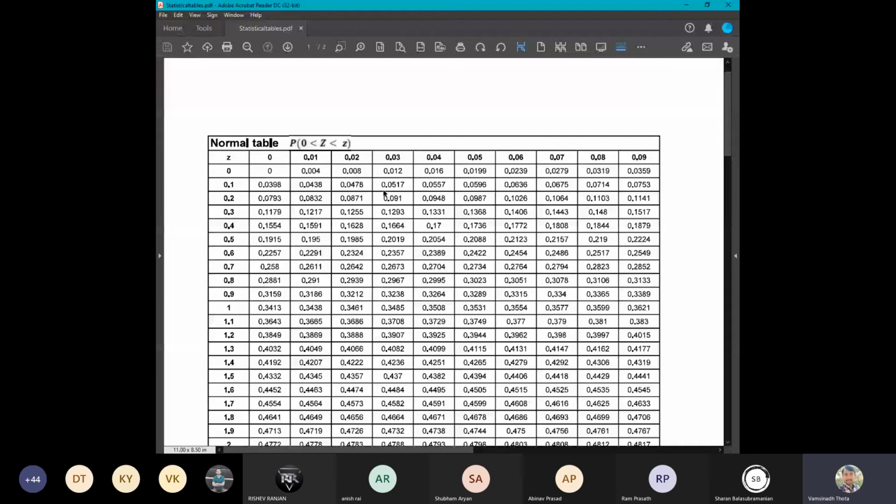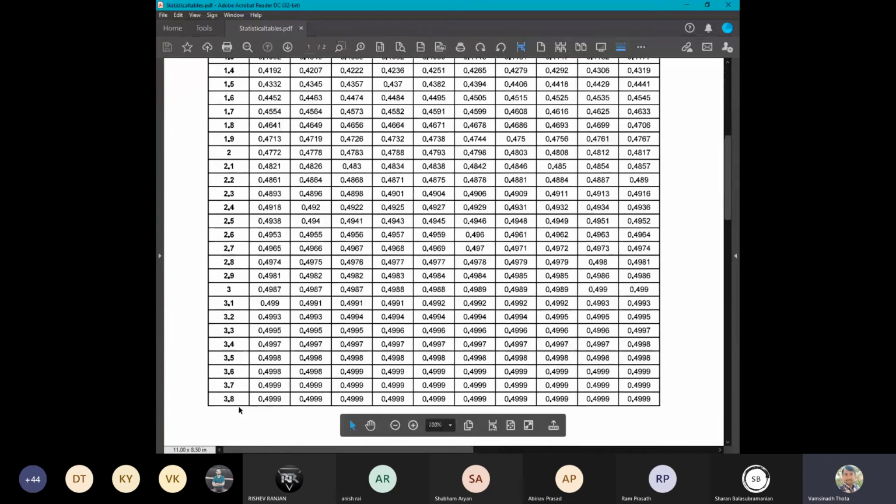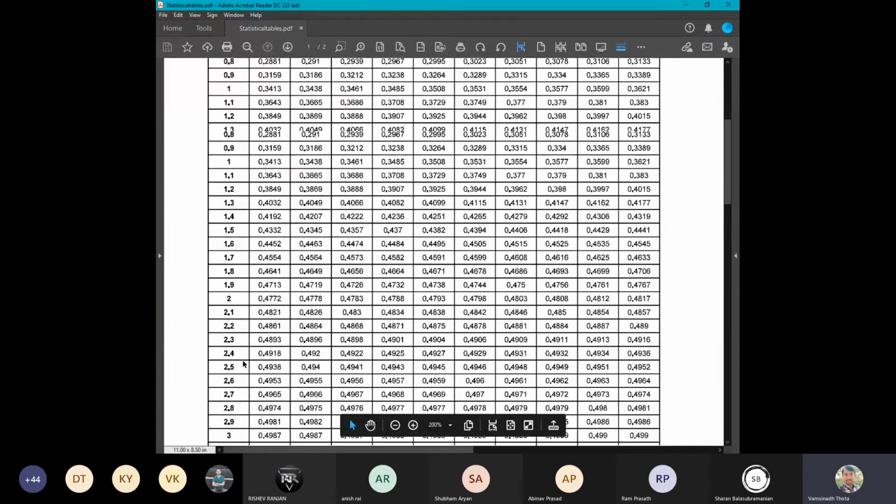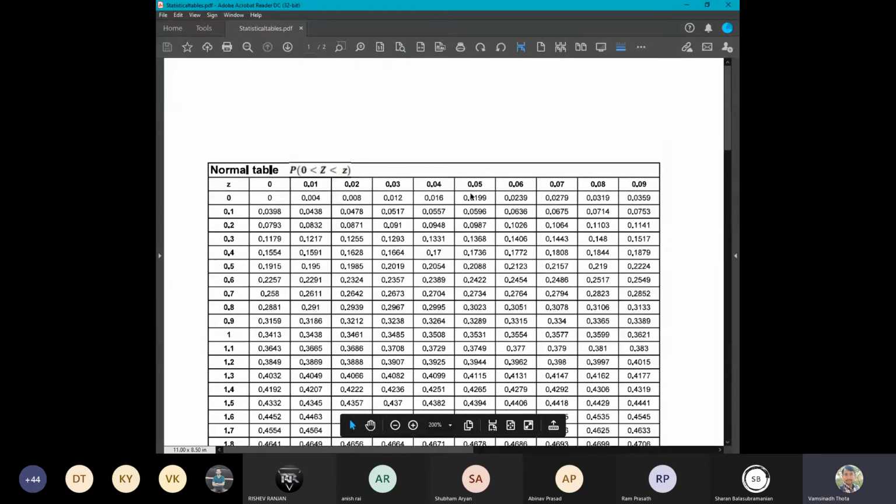How to read this table? The small z value: if it is 0, that is 0 only. In the first column we have the values 0.1, 0.2, 0.3, 0.4 and so on, starting from 0 up to 3.8. On the first row we have 0.01, 0.02, 0.03, 0.04 and so on up to 0.09.